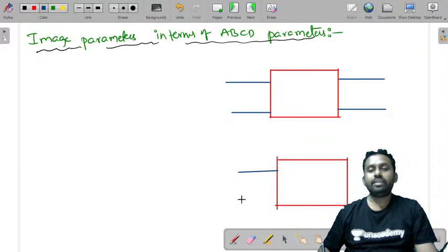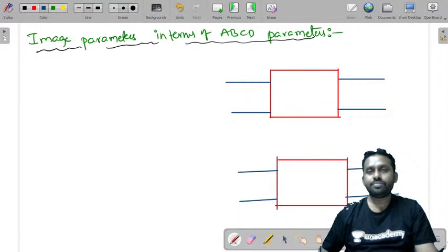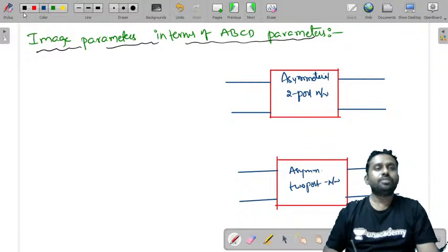It's not a block, I'm representing it in terms of blocks. So this is an asymmetrical two-port network. Similarly, this is again an asymmetrical two-port network.